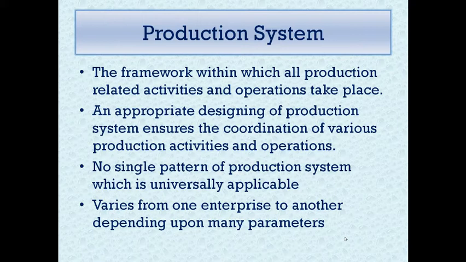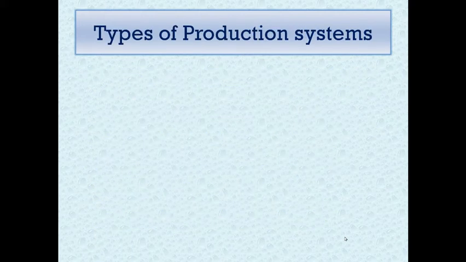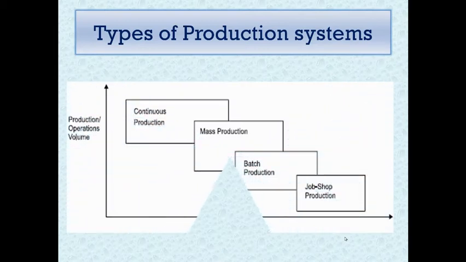So it doesn't follow a single pattern for this objective to be achieved. It depends on the variety of products produced, the quantity of output produced, types of machines used, and various other factors. So the design of a production system depends on the type of enterprise based on the parameters just discussed. Basically, there are four types of production systems.